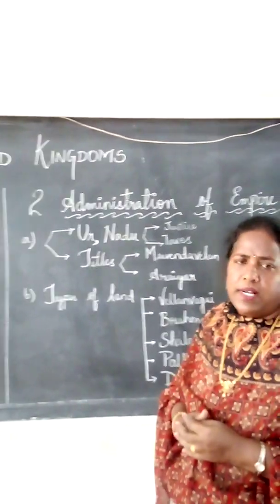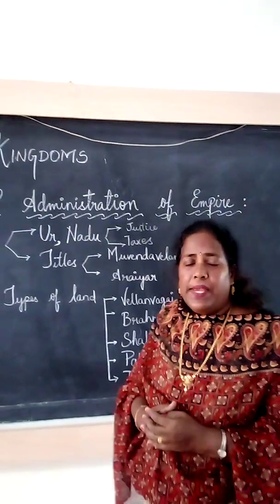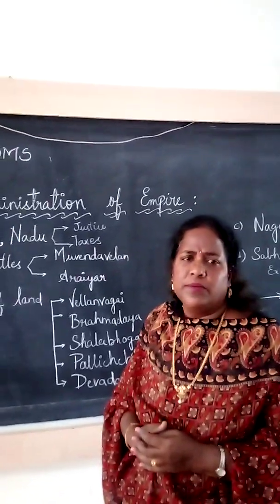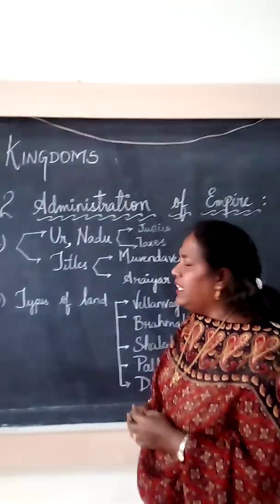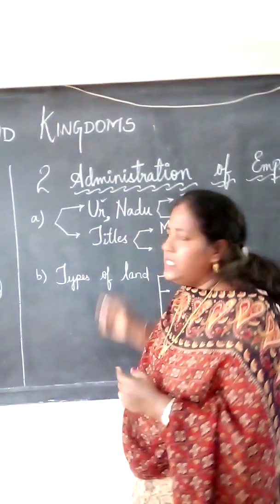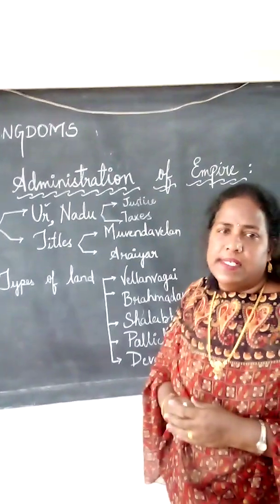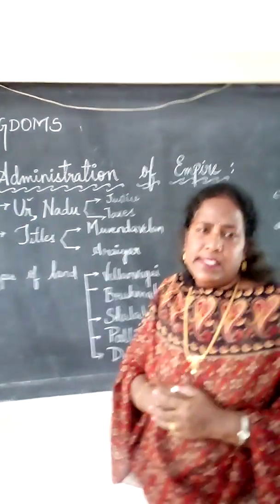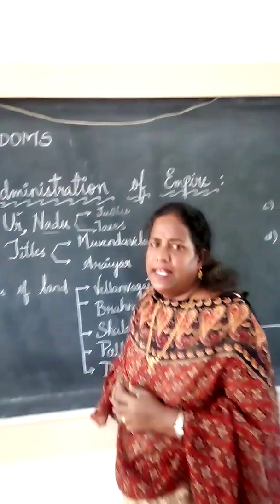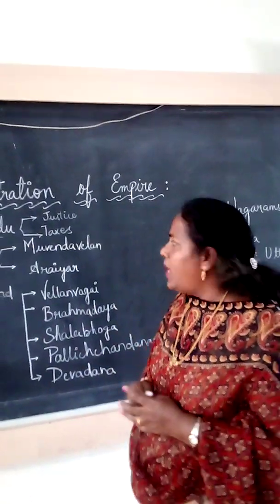Now here, already we discussed that more land was brought under agriculture. Now the peasants became very prosperous. Prosperous means? Rich. So here, in the village, the settlement is called Ur. Ur means settlement of the peasants. Settlement of the peasants is called Ur. Next one, Nadu. Nadu means group of villages.